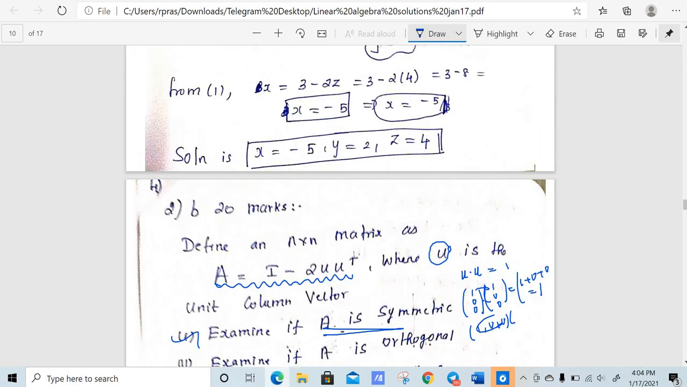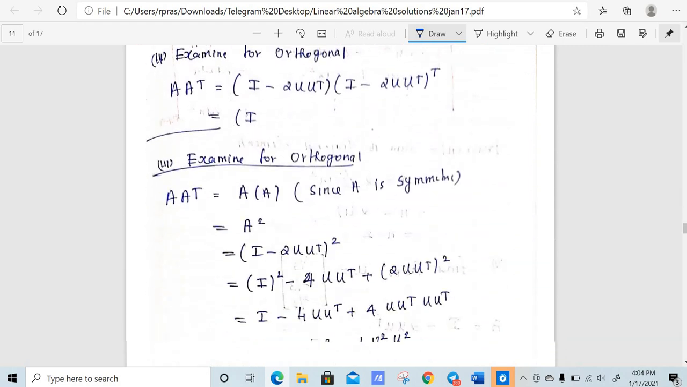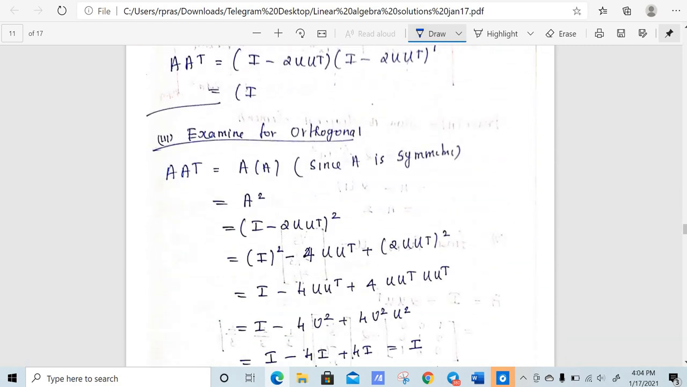Now we will check whether A is orthogonal or not. For orthogonal, we need to check whether A into A transpose is equal to I, right? So what is A into A transpose? I can write A transpose equal to A, because A is symmetric, which we proved first, right? So this is A square. We will find A square, and if it is equal to I, then it will be orthogonal.